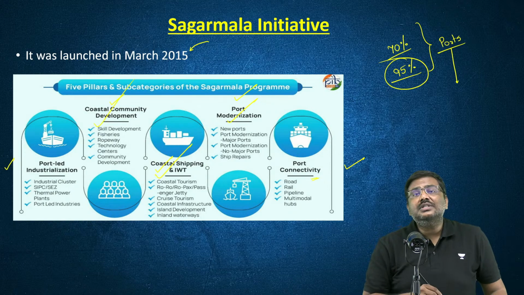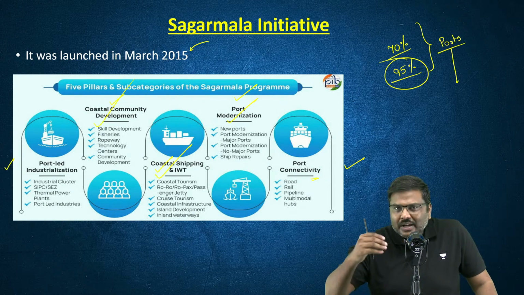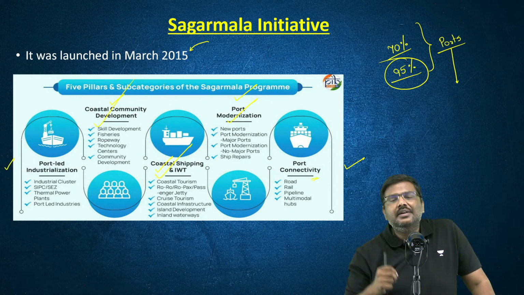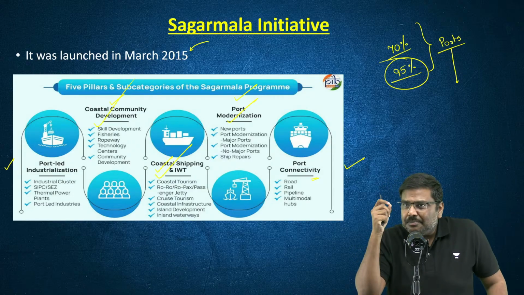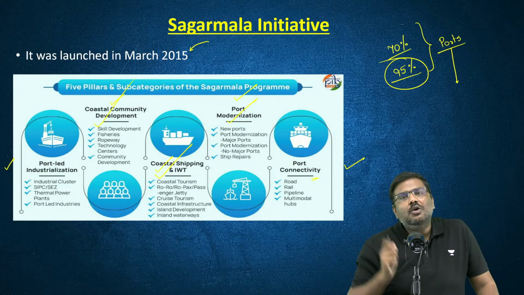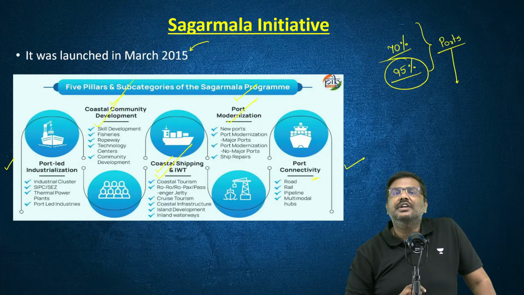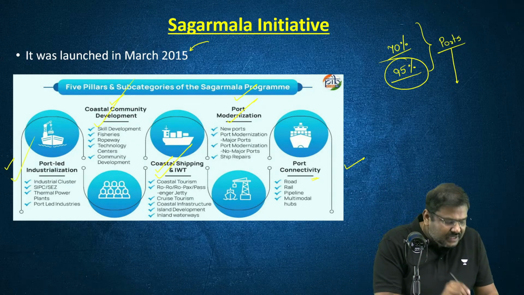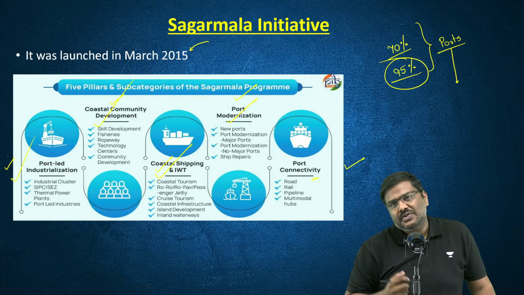Fourth one is coastal community development. You can promote tourism in the coastal region. You can basically provide skilling to the people residing in the coastal region, which is being done by the government of India under Sagarmala initiative, by the way. And the fifth one is development of industries.